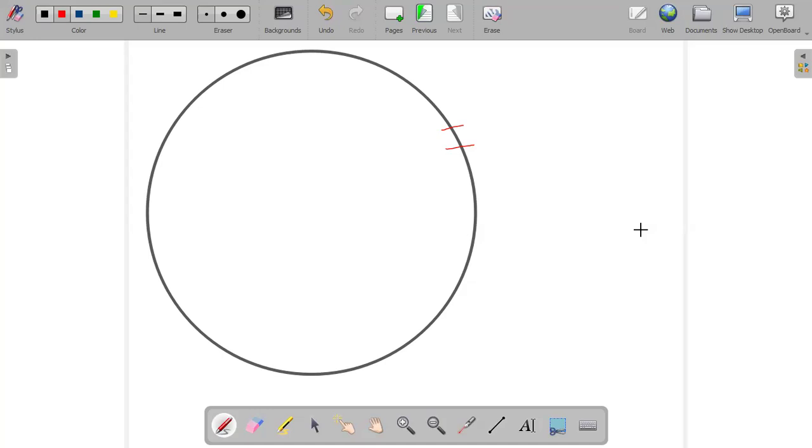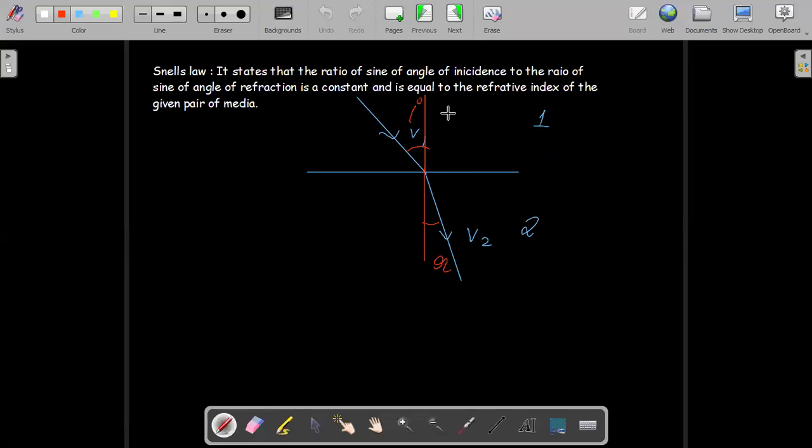In the same way, we can consider a plane mirror to be a part of a very big sphere, a sphere which has its radius of curvature to be infinite. Got it? Hence we can call a plane mirror a spherical mirror of infinite radius. Any other doubts? So that's all we can write now, sir.